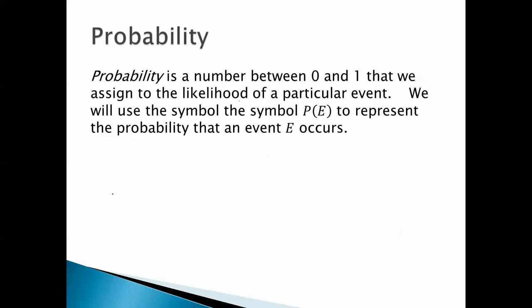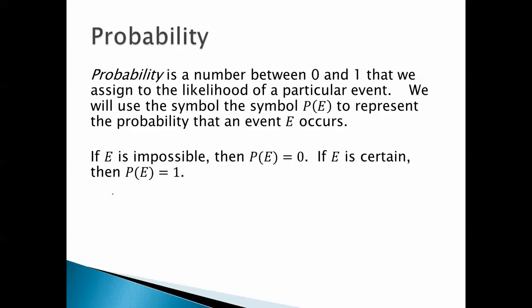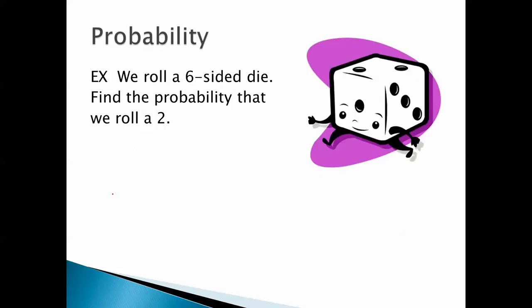Well, first off, what is probability? Probability is a number between 0 and 1 that we assign to the likelihood of a particular event. We will use the symbol P of E to represent the probability that an event E occurs. If E is impossible, then the probability of E is 0. If E is certain, then the probability of E is 1.